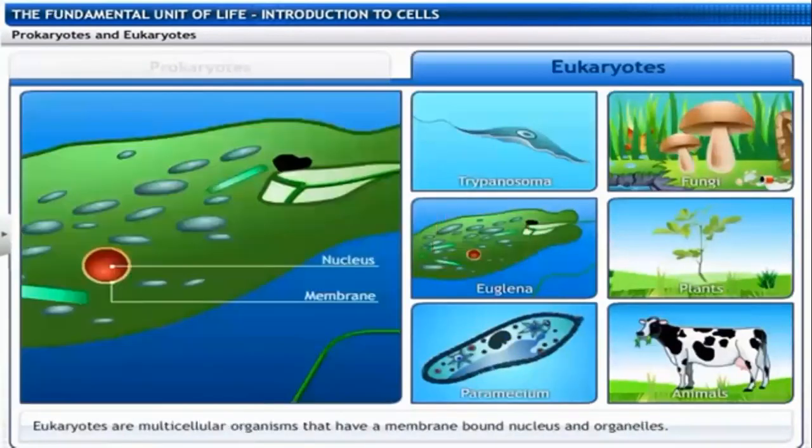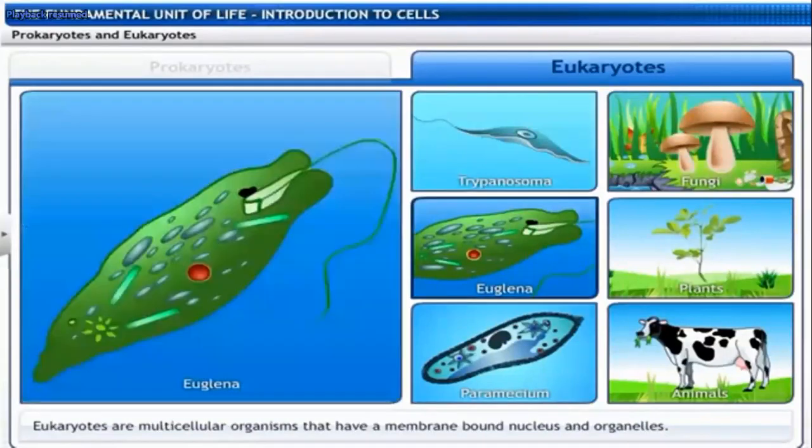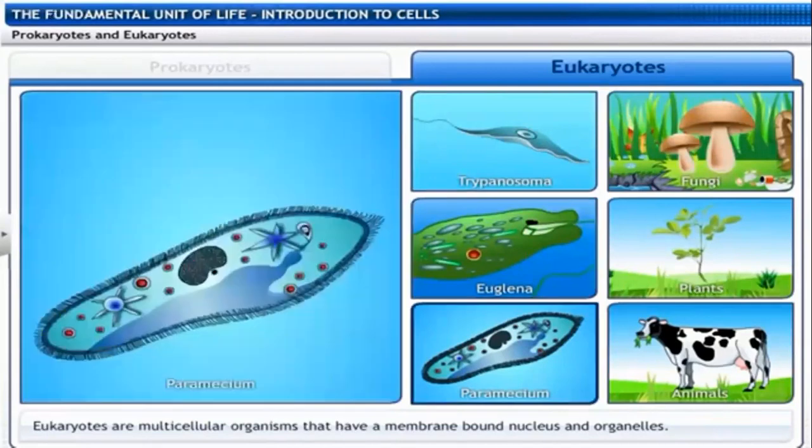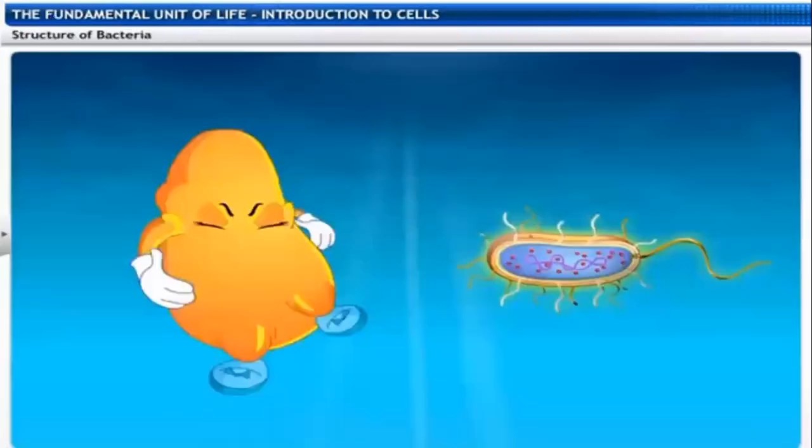Eukaryotic cells are characterized by membrane-bound cell organelles, and they contain a nuclear membrane, simply called the nucleus, present in the eukaryotes. Some examples of eukaryotic cells are trypanosoma, euglena, paramecium, fungi, plants, and animals. Fungi, plants, and animals are the multicellular organisms.